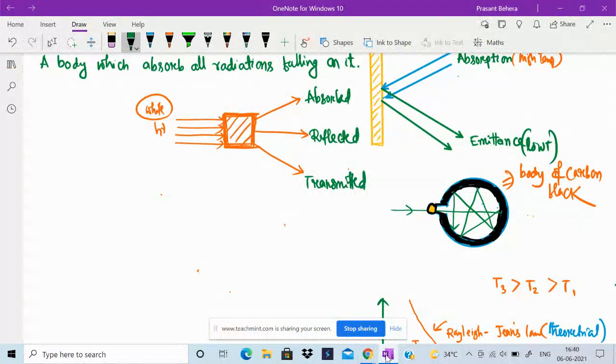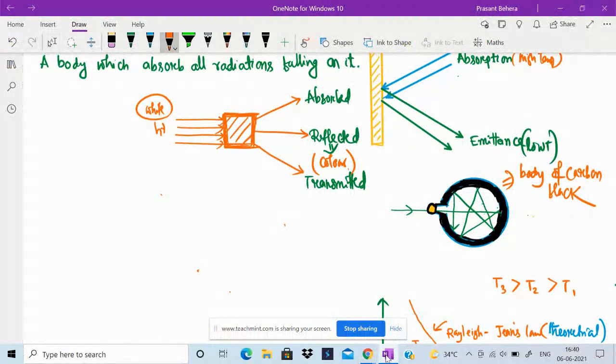So the part of the energy reflected shows the characteristic color. The color that a particular body shows depends on the reflected light. That means the reflected color shows which color is absorbed, which is complementary to the reflected one.